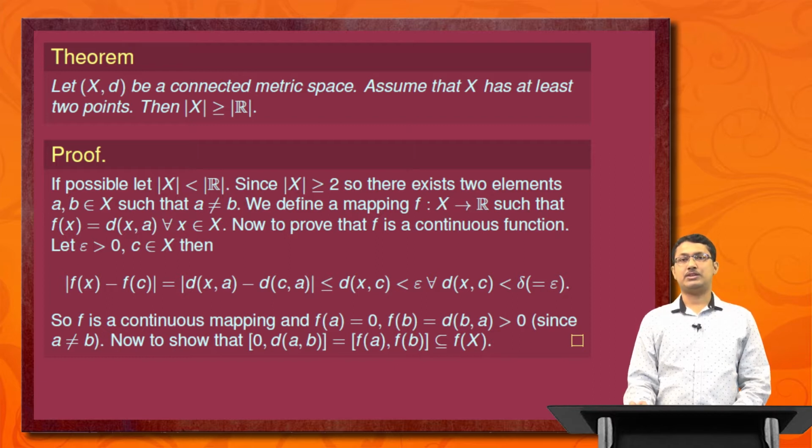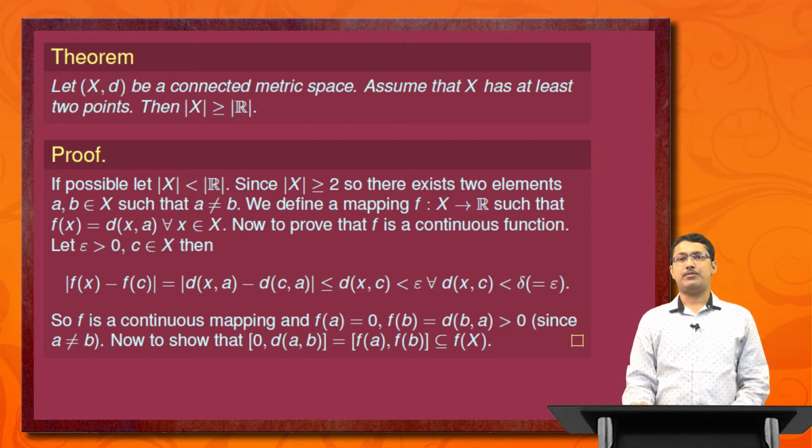We define a mapping f from X to R such that f(x) is equal to d(x, a) for all x belonging to X. Now to prove that f is a continuous function, let epsilon greater than 0 and c belong to X. Then |f(x) minus f(c)| is nothing but |d(x, a) minus d(c, a)|, and that is less than or equal to d(x, c) by using the triangle inequality of a metric, and this is strictly less than epsilon for all d(x, c) less than delta, choosing delta equal to epsilon. That implies f is a continuous mapping.